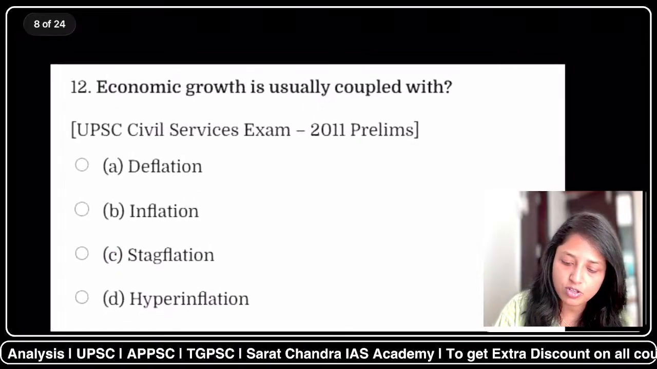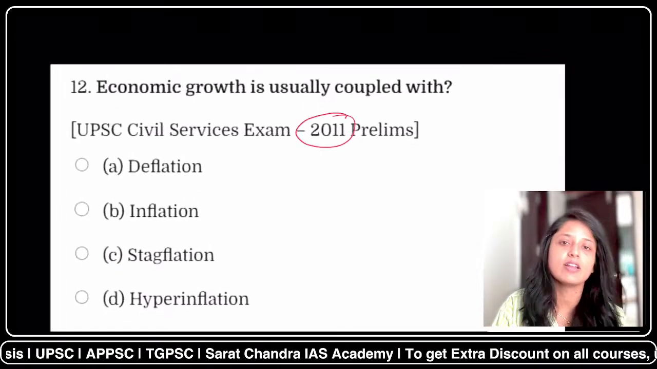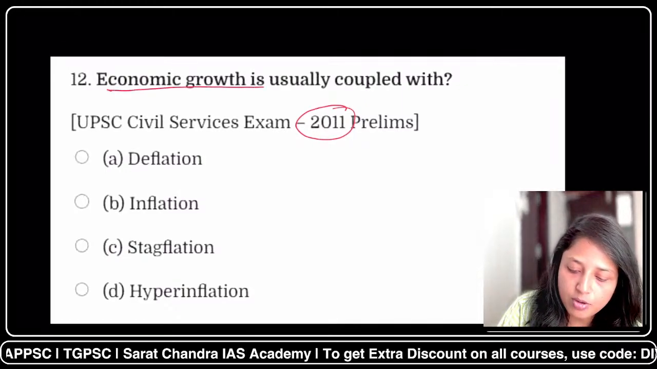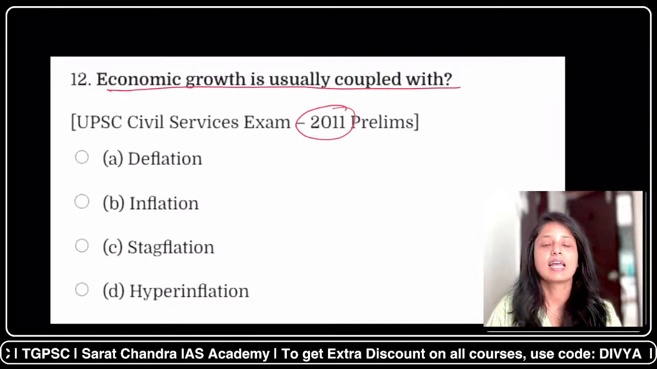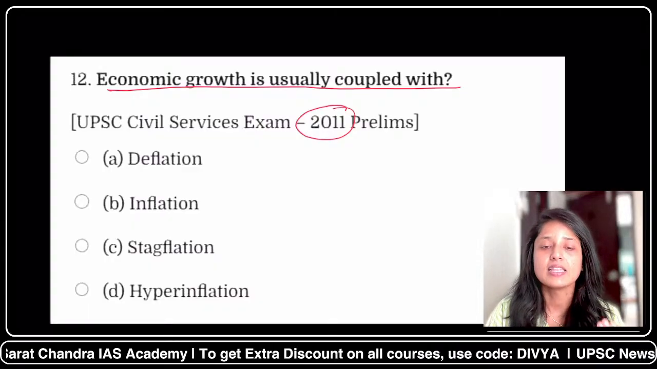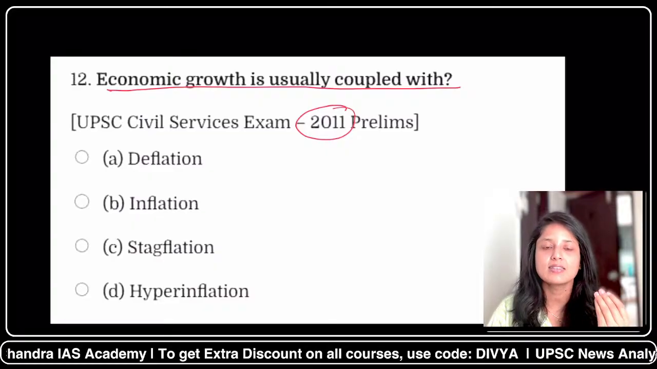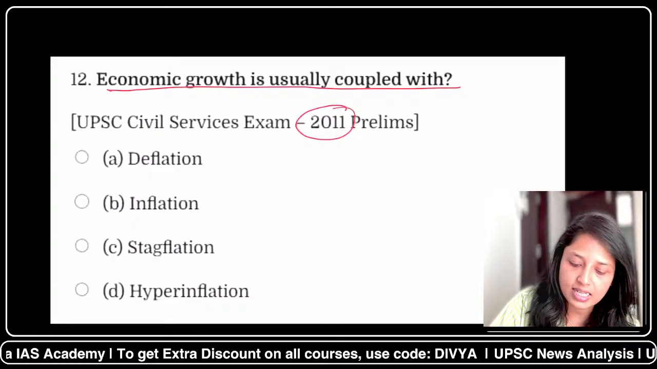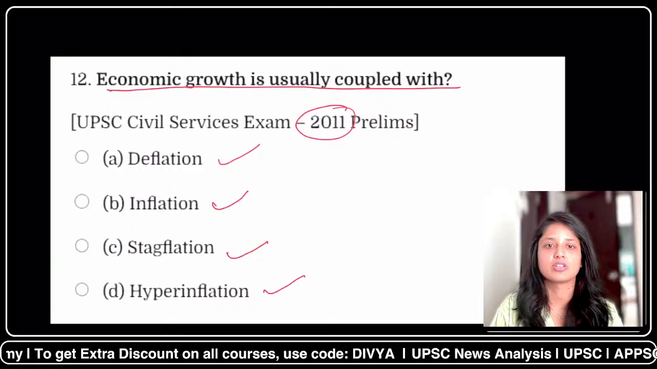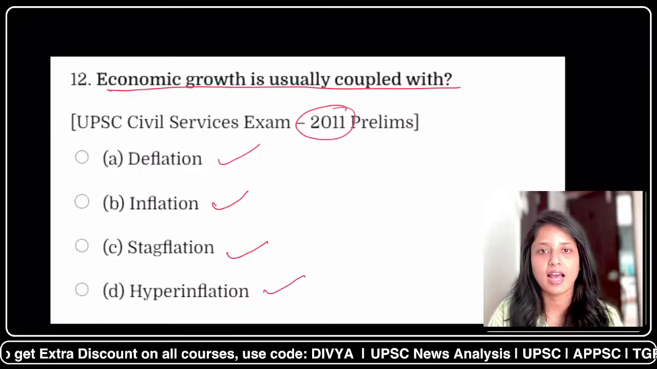Now, this was a PYQ of 2011. This PYQ was asking that economic growth is usually coupled with. That means if economic growth is happening in any country, then what is the most likely thing which can happen? Either it is deflation, inflation, stagflation, or hyperinflation. So, this type of questions are asked in UPSC.